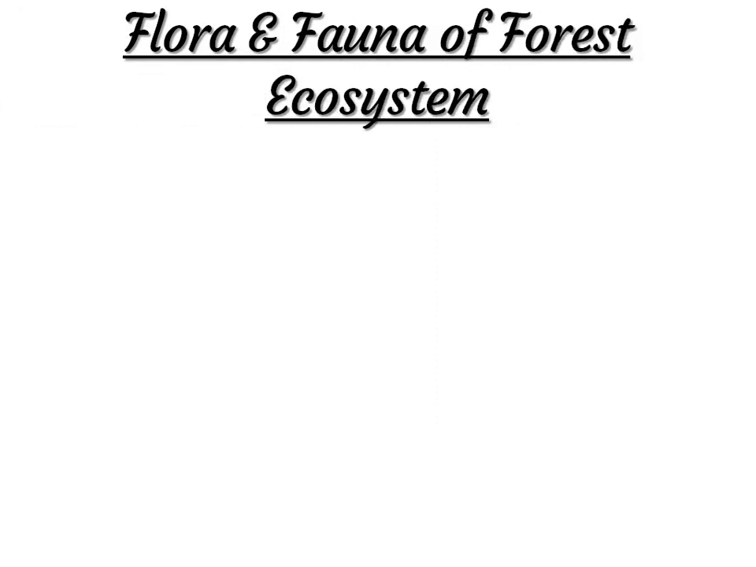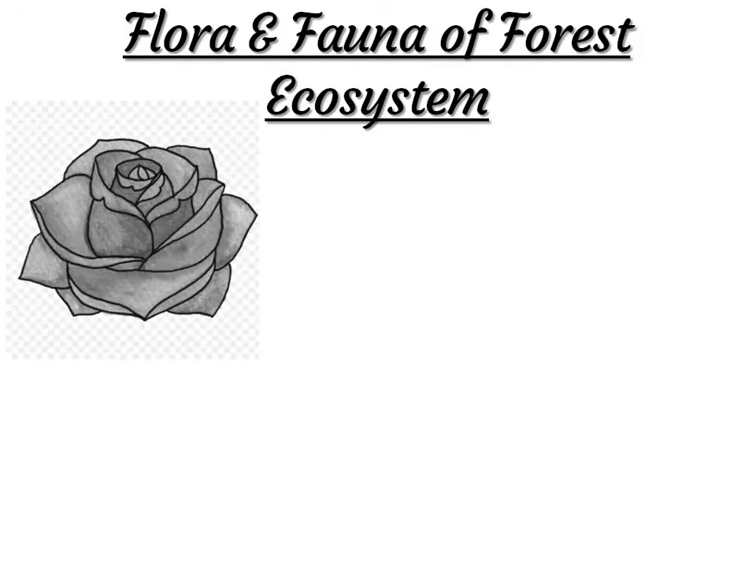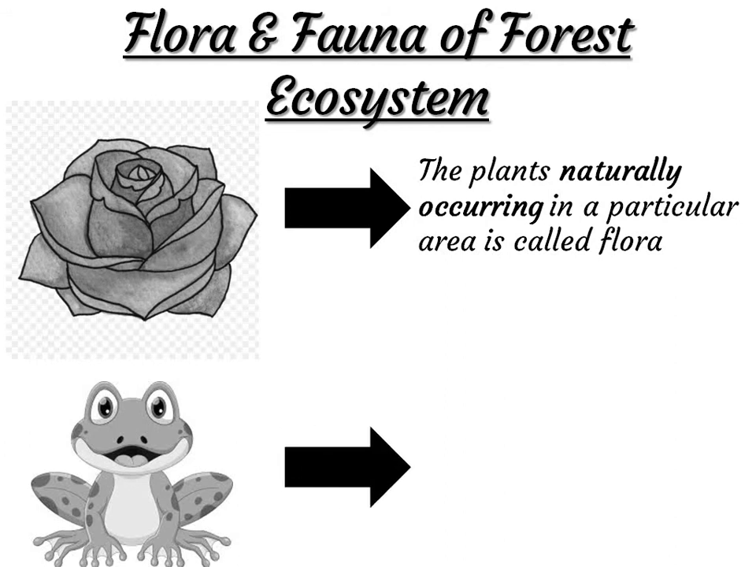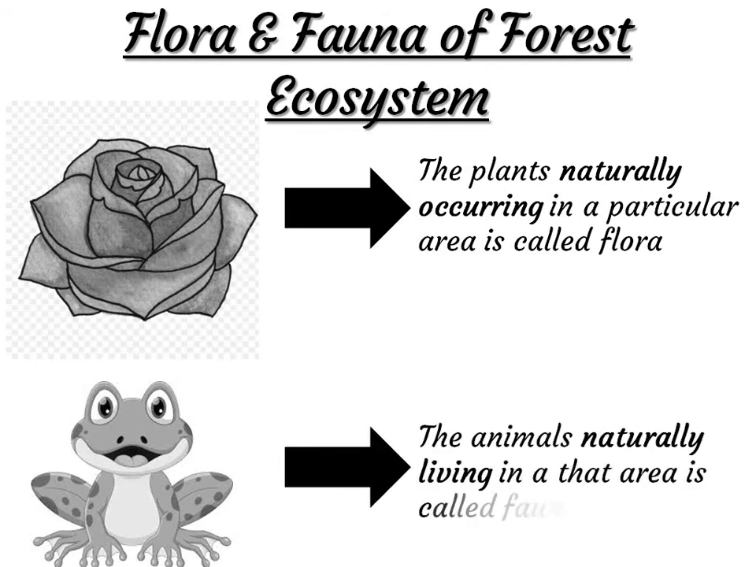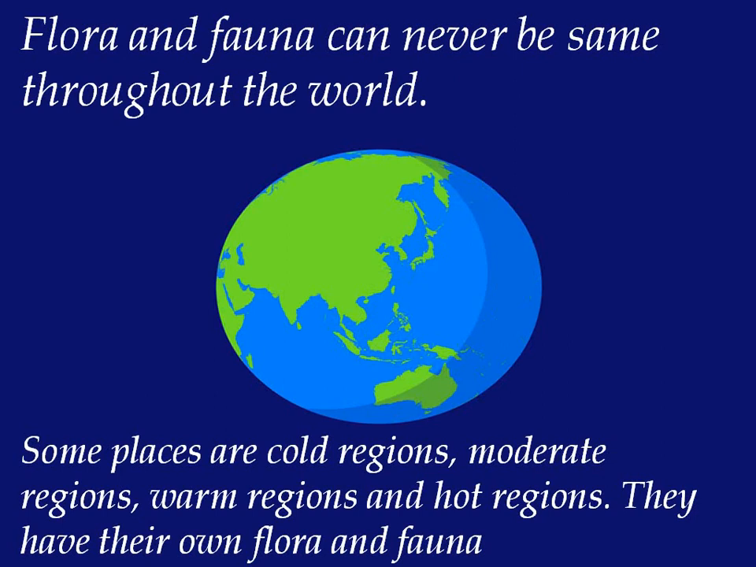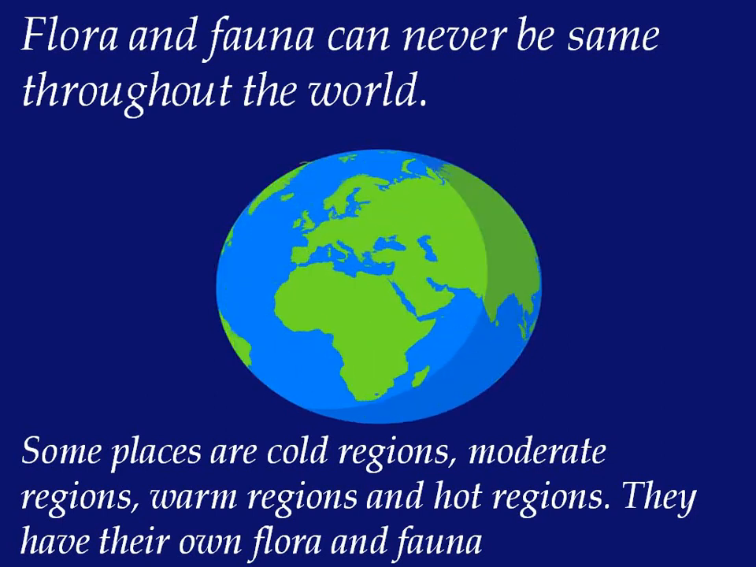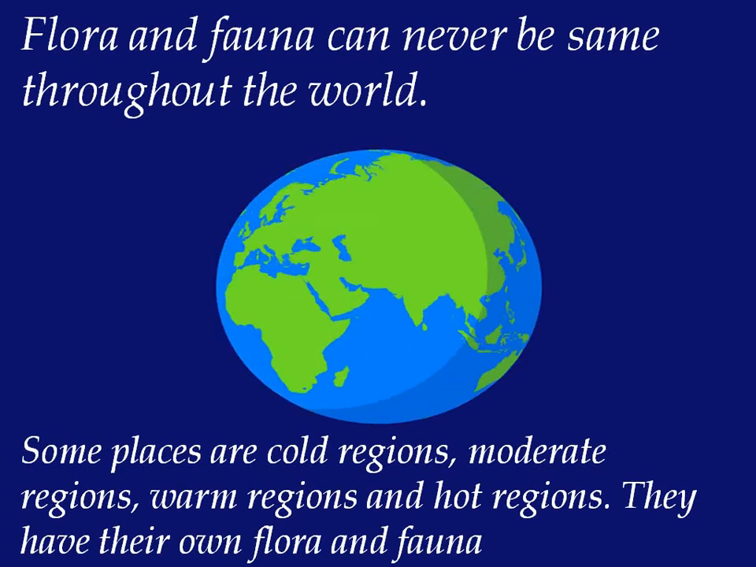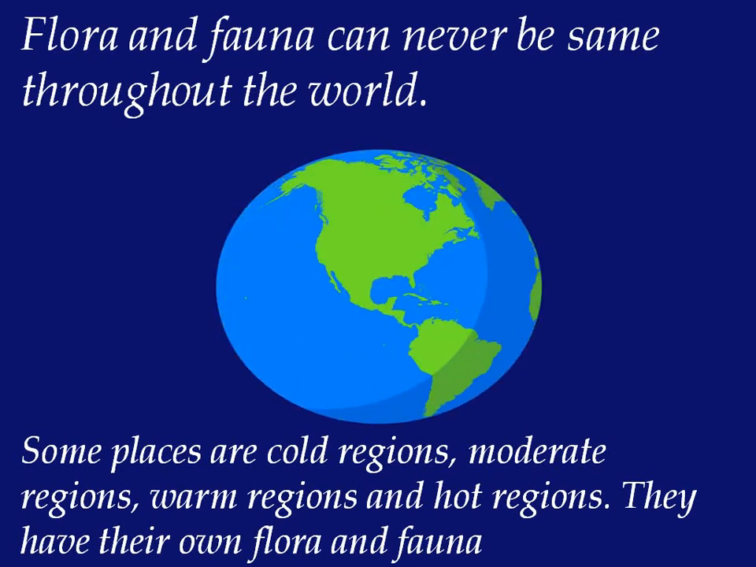Flora and fauna of the forest ecosystem. Flora: the plants naturally occurring in a particular area are called flora. Fauna: the animals naturally living in that area are called fauna. Flora and fauna can never be the same throughout the world. Some places are cold regions, moderate regions, warm regions and hot regions. They have their own flora and fauna.